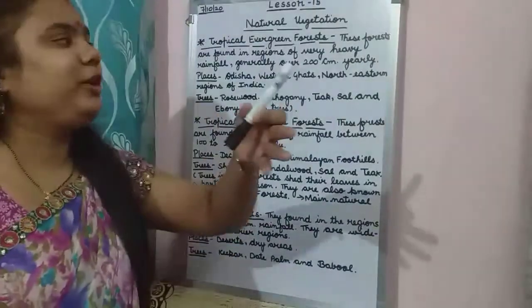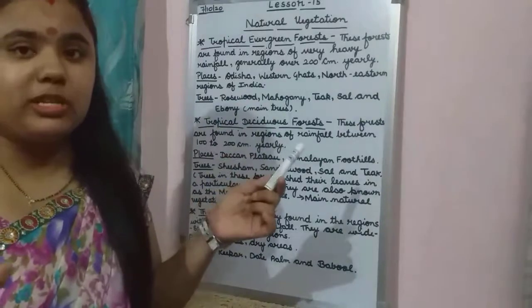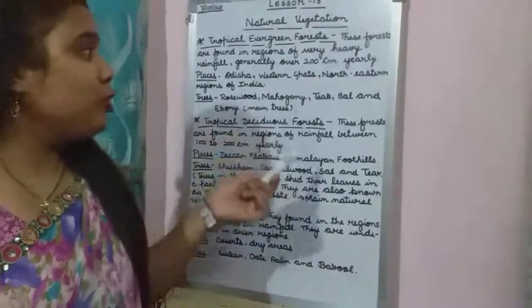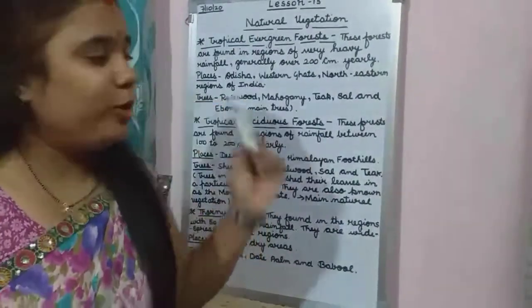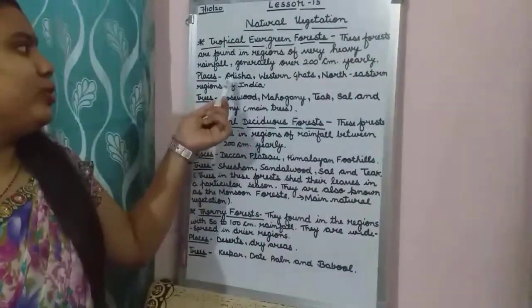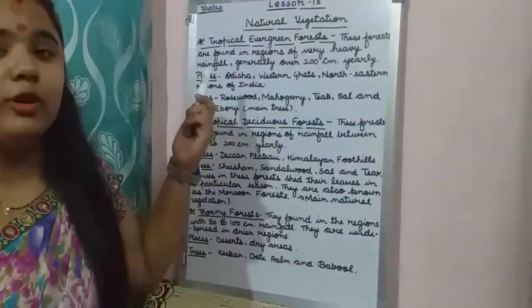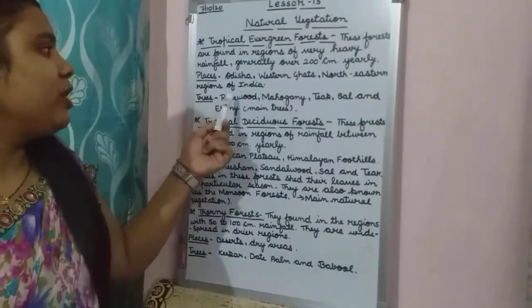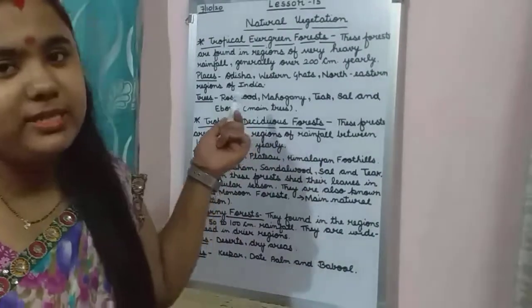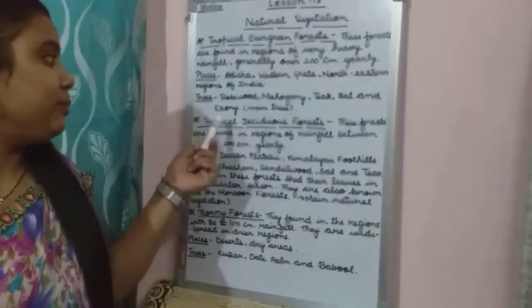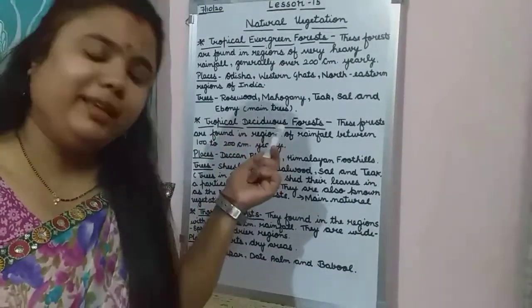So again I am explaining to you. First is tropical evergreen forest. In which areas are these forests mostly found? Those areas which get approximately 200 centimeter rainfall yearly. What are the places? Odisha, Western Ghats, and northeastern regions of India. These are the places where these types of forests are found. Then what are the trees? Rosewood, mahogany, teak, sal, and ebony. These are the main trees of these tropical evergreen forests, and they are evergreen, always green throughout the year.